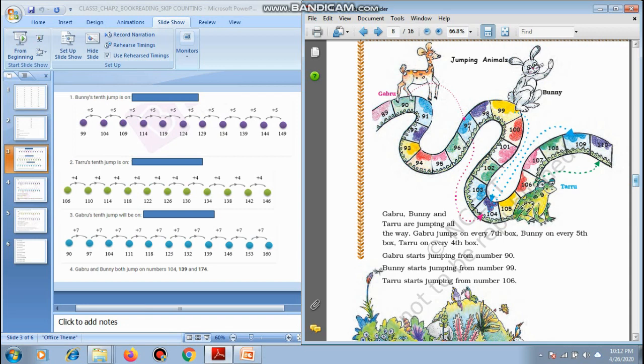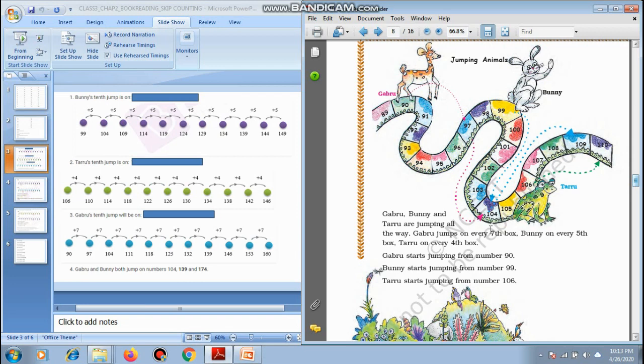Now Bunny jumps on every 5th box. Bunny takes a smaller jump. If he is on 99, then 5 boxes from 99 will be 100, 101, 102, 103 and 104. When he takes the next jump, he will start from 104.